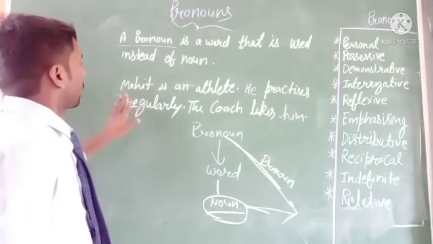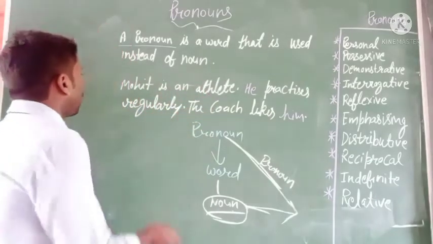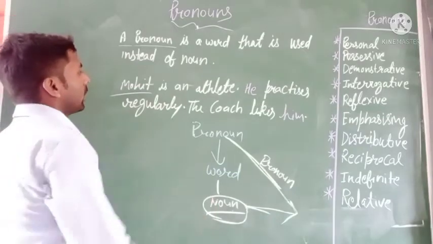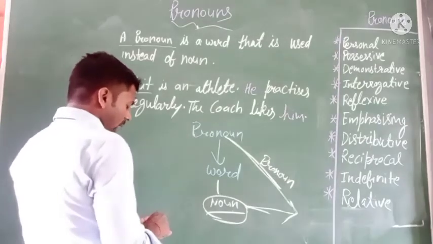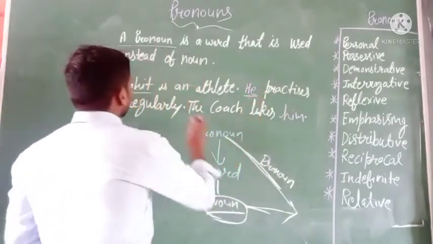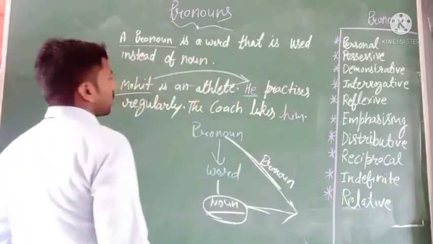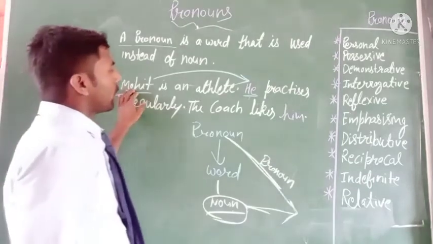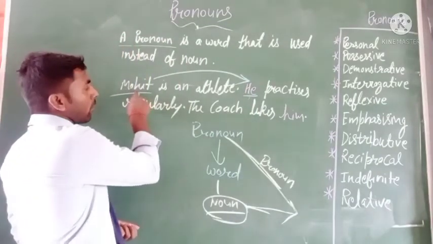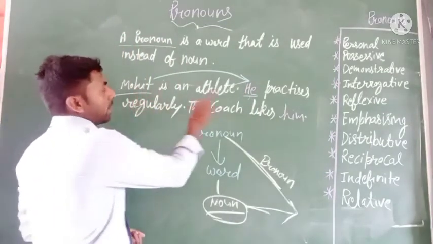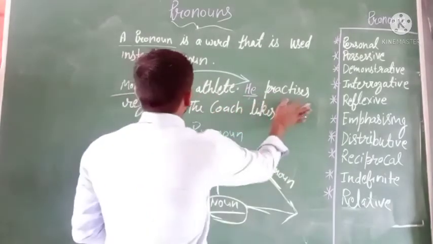You can see here, for example, Mohit is an athlete. Here the word Mohit is the noun word. And he participates regularly. Here in this place we should use the word Mohit, but in place of Mohit we can see the word he, and this he word is used in place of Mohit. Mohit is the noun and he is the pronoun, and a pronoun word is used in place of a noun. That's clear. And practices regularly.